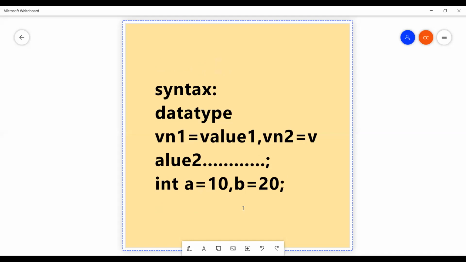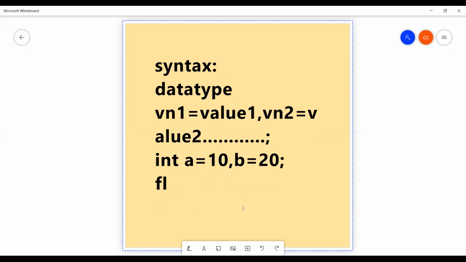Okay, if you want to declare float values, you should write in the next line only, not in the same line. Float, suppose x equal to 78.34. We can declare n number of float variables also. Just follow the syntax, that's all. This is called initialization. What is a variable, how to declare a variable, how to initialize a variable. Okay, that's all.